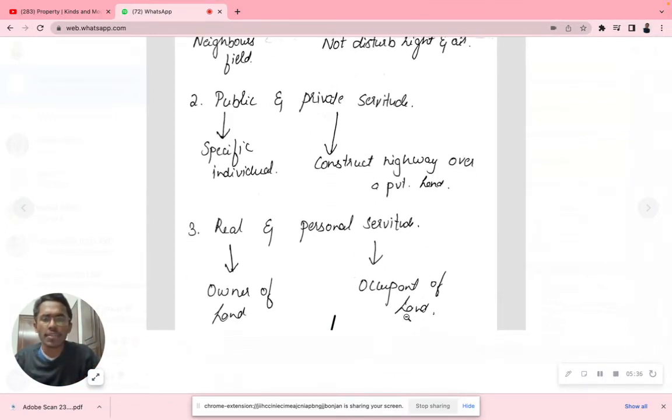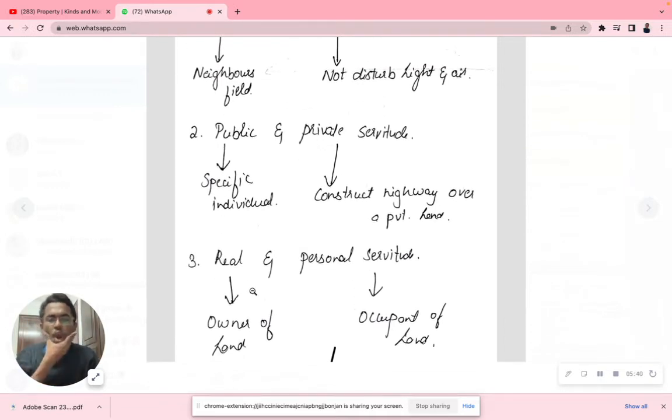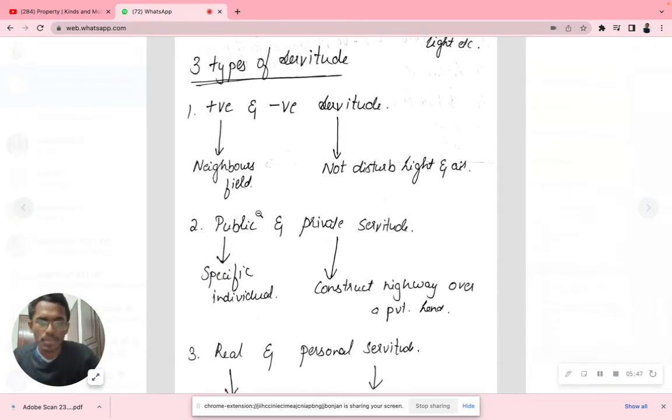Now, real and personal servitude: owner of the land and occupant of the land. Owner of the land is the real servitude. Occupant of the land could basically be like a possession too. That is also one kind of criteria, but these are the three types of servitude.